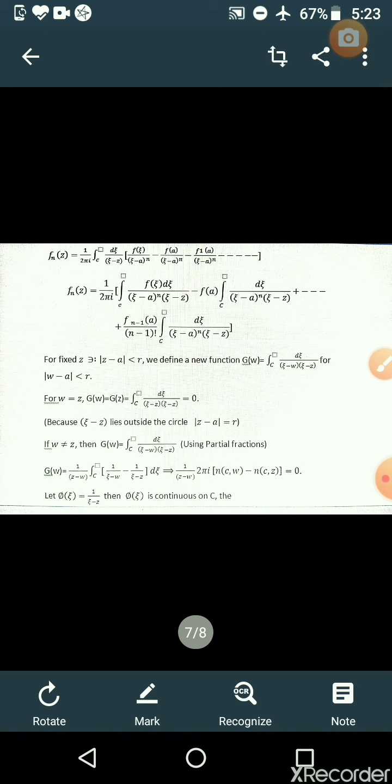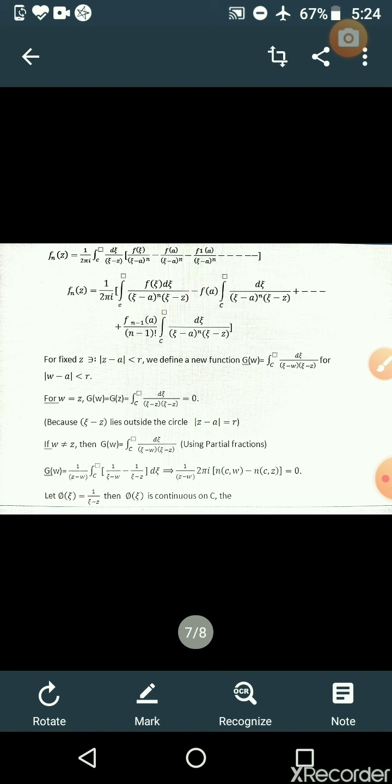So let w not equal to z. Previously we took w equal to z; here w is not equal to z. Then g of w equals integral over c of dxi by (xi minus w) into (xi minus z). This you have to simplify by using partial fractions. g of w equals 1 by (z minus w) into [1 by (xi minus z) minus 1 by (xi minus w)] dxi. Now that equals 1 by (z minus w) into, by using residues, 2 pi i into the number of residues n(c, z) minus n(c, w), so that is equal to 0.